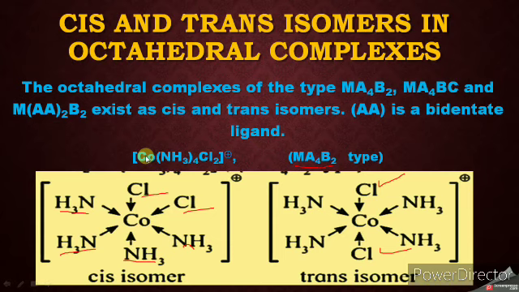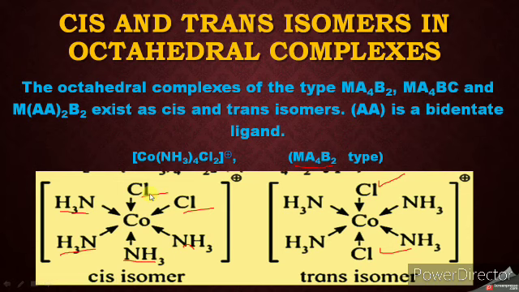Okay, so what is the type? It is MA4B2. There are 4 ammonia molecules, so A4, and 2 chlorine, so B2 type. Okay, so if you observe here, 4 ammonia molecules are on one side, that is adjacent position, and 2 chlorine take adjacent position, so it is cis isomer.